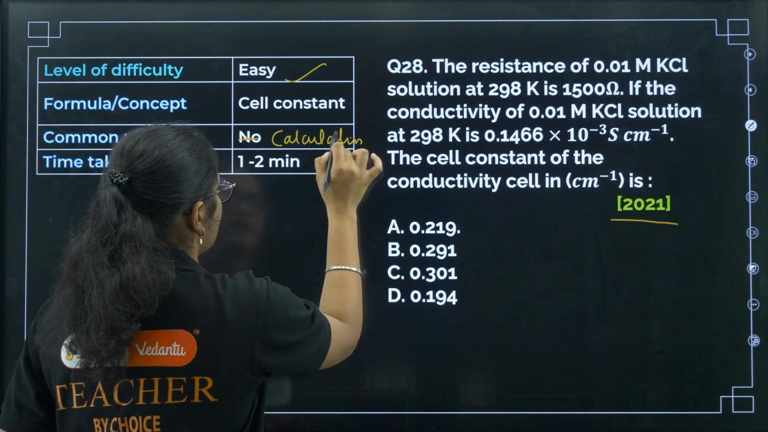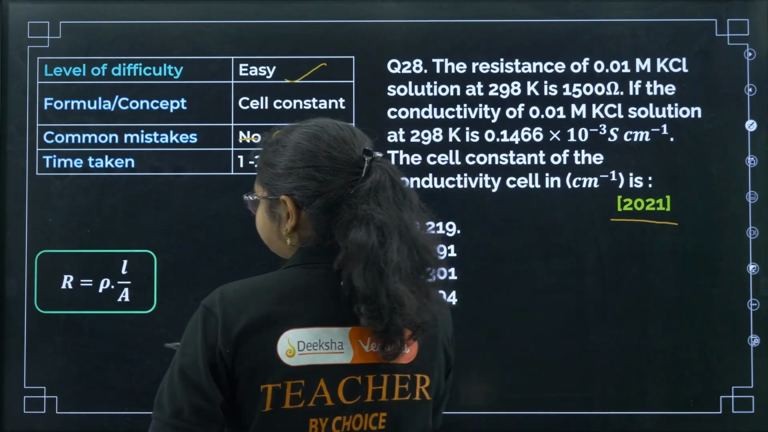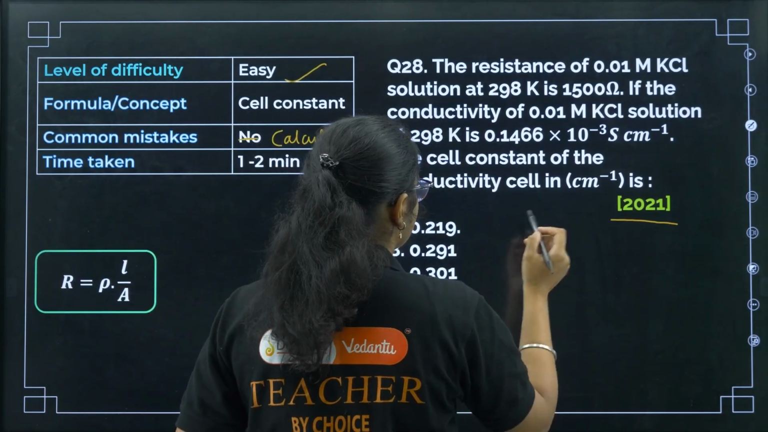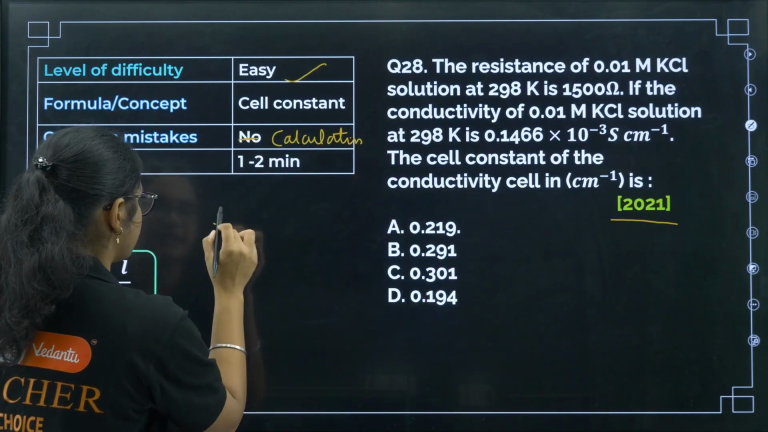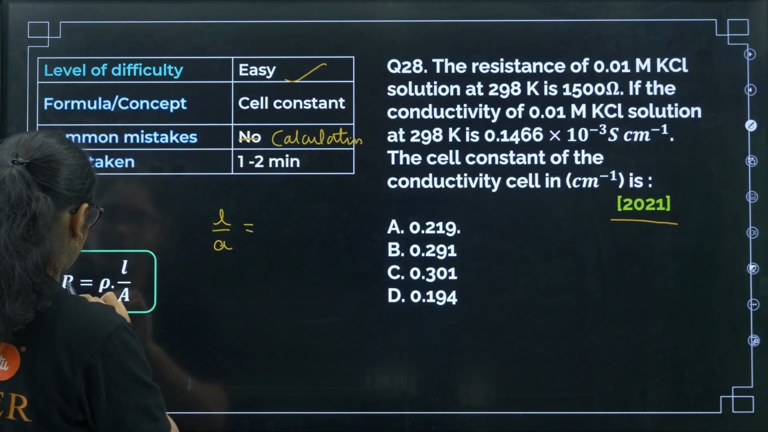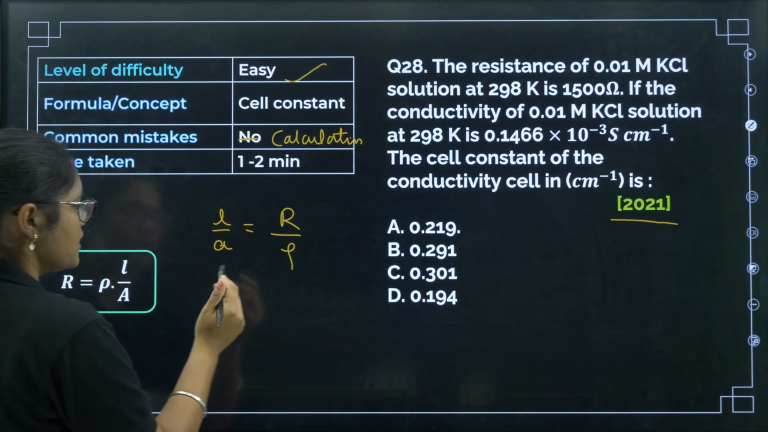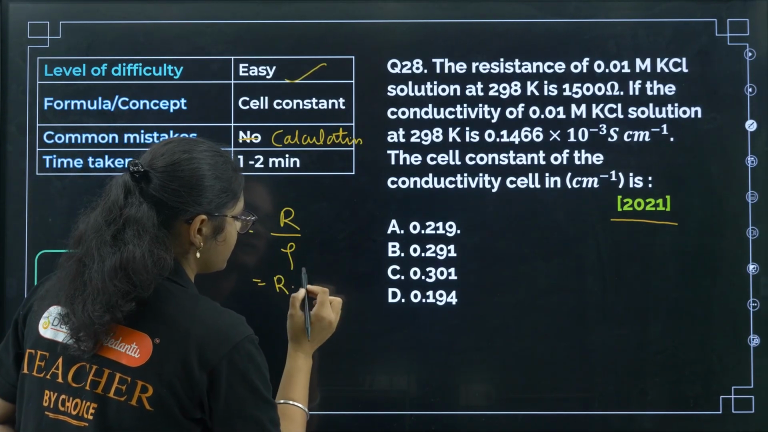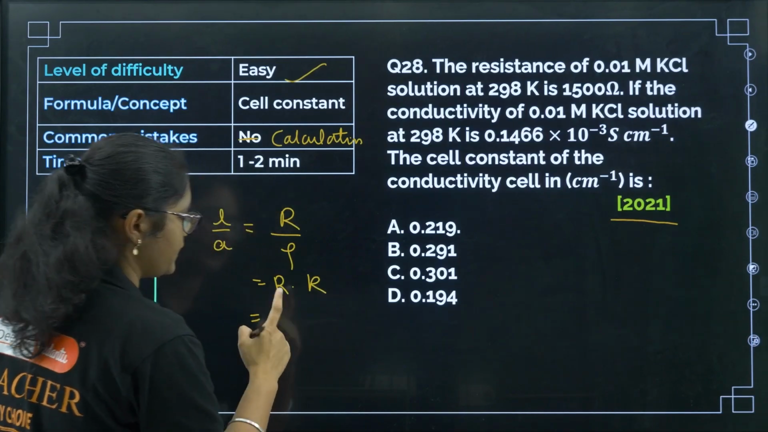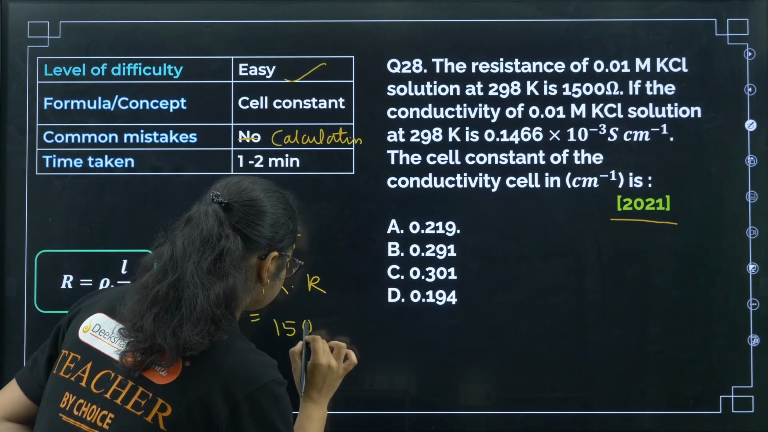Okay. Now what is the formula to be used? R is equal to rho into L by A. We need to calculate the cell constant. So the cell constant will be equal to what? I can write R by rho, right? The cell constant is L by A. So I can write R into 1 by resistivity, which is nothing but kappa, right? R into kappa. So R is 1500.